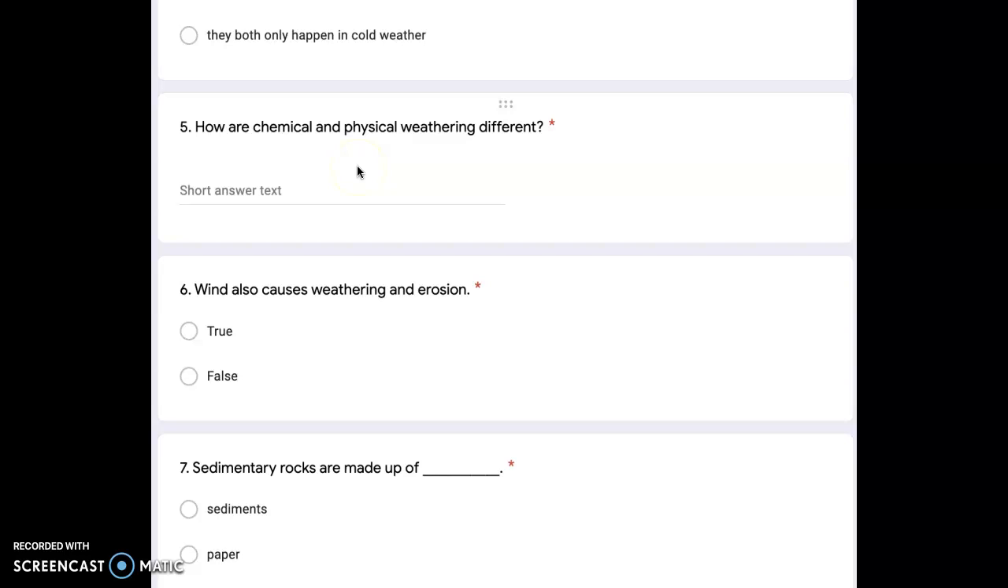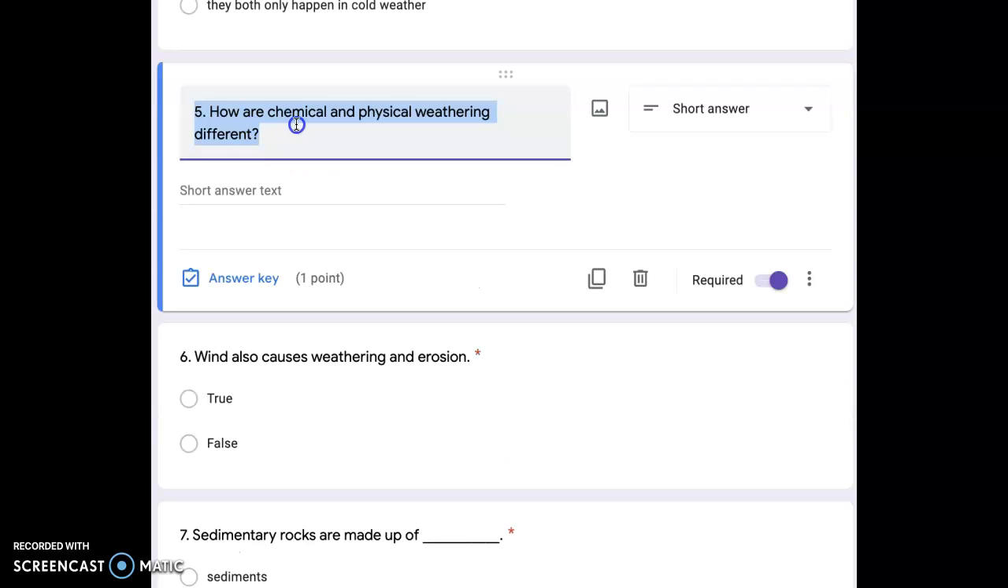Listen closely, and maybe you need to pause it and then write it. It says, how are chemical and physical weathering different? A way to restate that will be, you take off how are and you start with here. You can even just copy this. Copy it and then paste, not the how are, and then make your C capital.